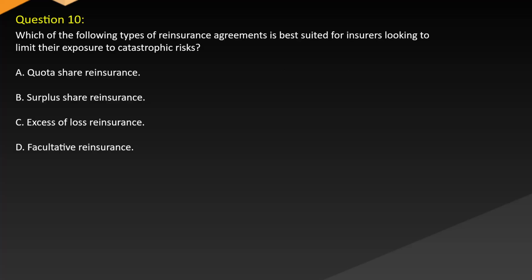Question 10. Which of the following types of reinsurance agreements is best suited for insurers looking to limit their exposure to catastrophic risks? A. Quota share reinsurance. B. Surplus share reinsurance. C. Excessive loss reinsurance. D. Facultative reinsurance.